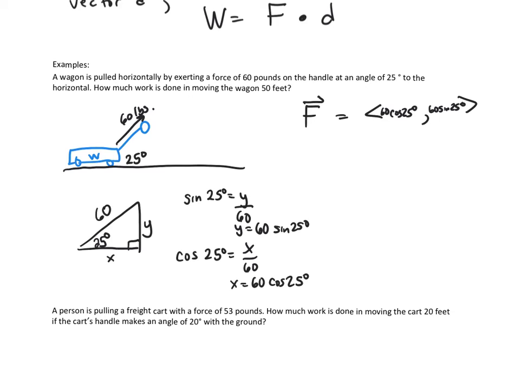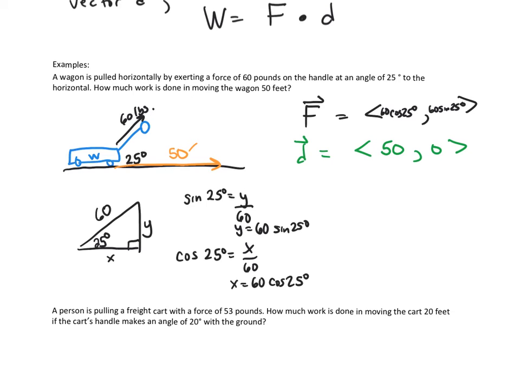Now, as far as our displacement vector, we're trying to just move this wagon 50 feet. We'll just say 50 feet this way. That's a really easy vector, because the displacement vector is simply going to be 50 feet horizontally, but I'm not moving it up any, so it's just going to be 0. So, same idea. Now we have these two vectors.